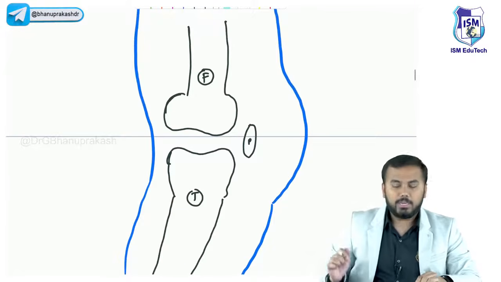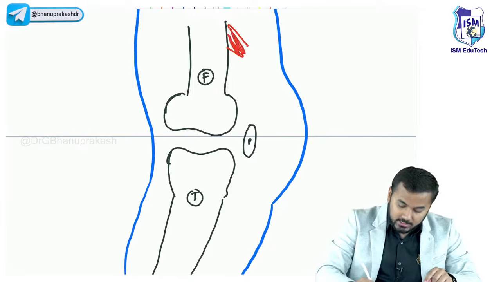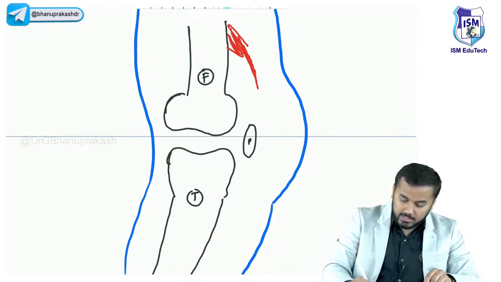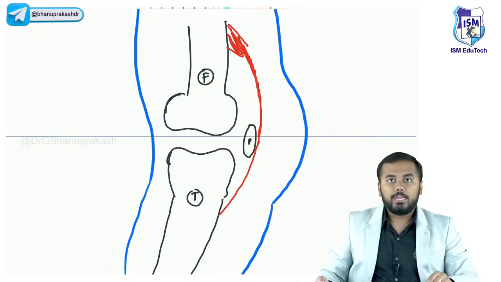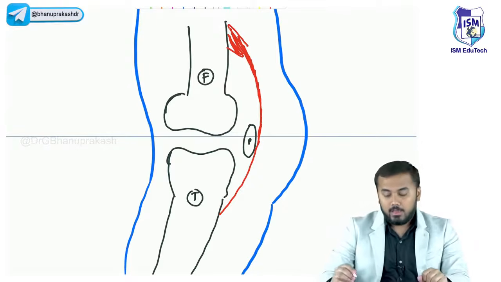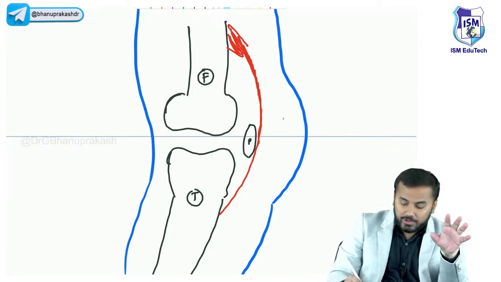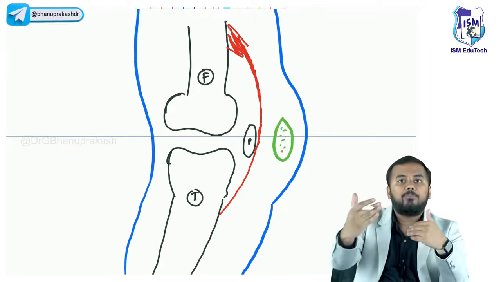Right. So this is your knee. And I already told you that we have got a muscle like this, right? And the muscle has a tendon which is attached to the bone here. And now I will discuss the bursas, guys. Now I'm drawing a bursa in front of the patella. This is a bursa which I'm drawing in front of the patella.